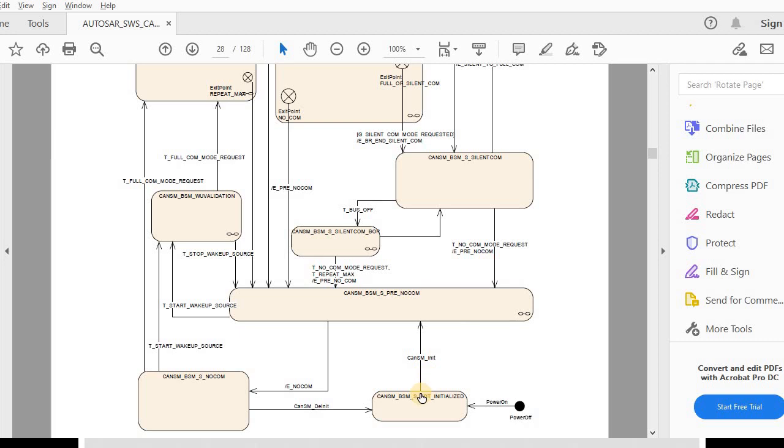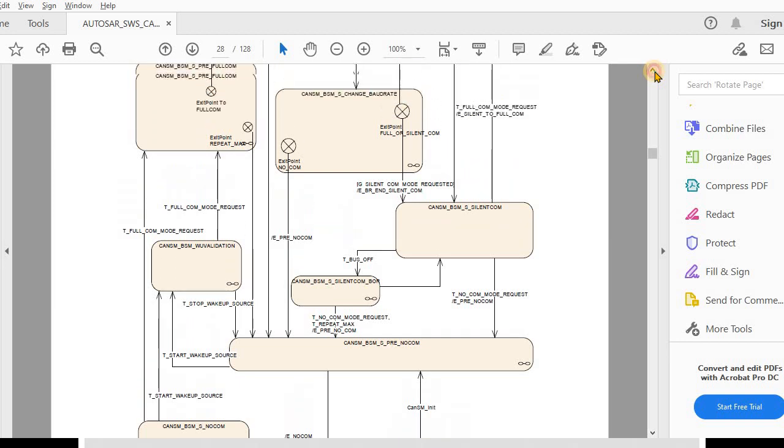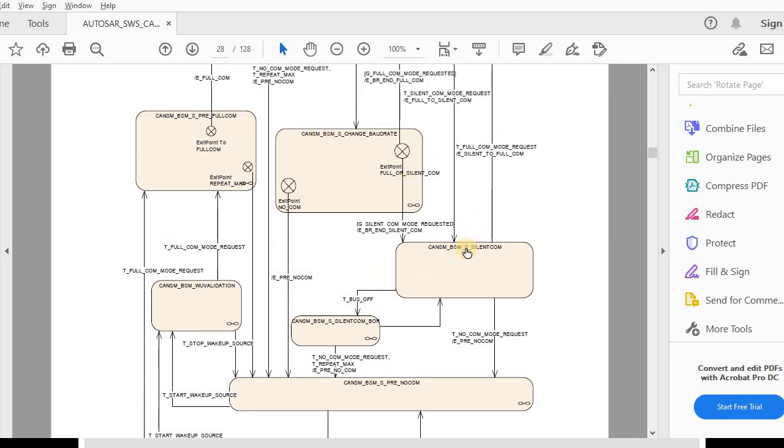We have three states which we call no COM, full COM and silent COM. From no COM, if wake up validation is enabled, once ECM calls start wake up source, meaning the CANSM start wake up source API, it will move to this state.